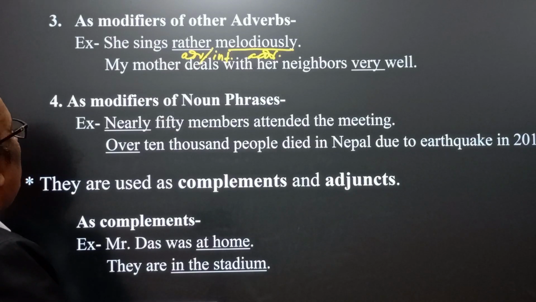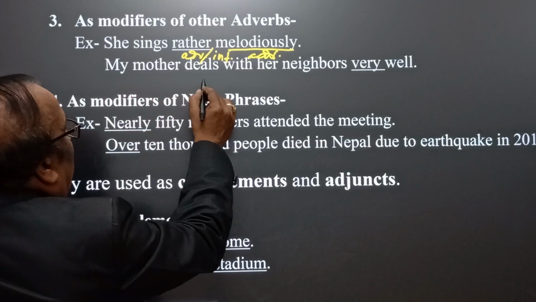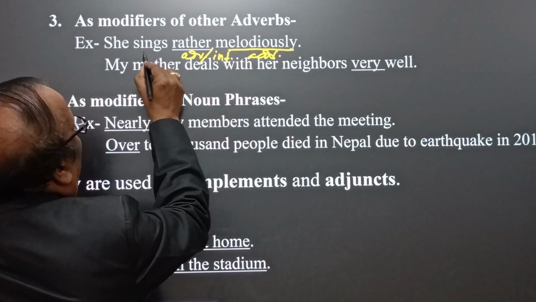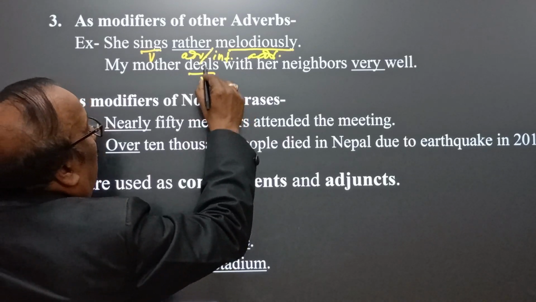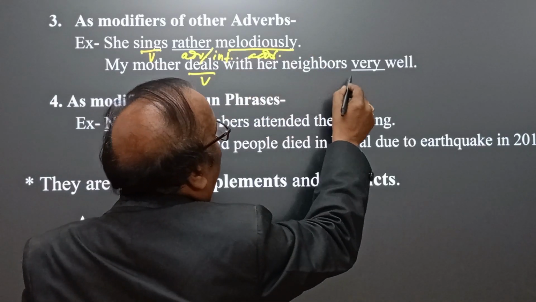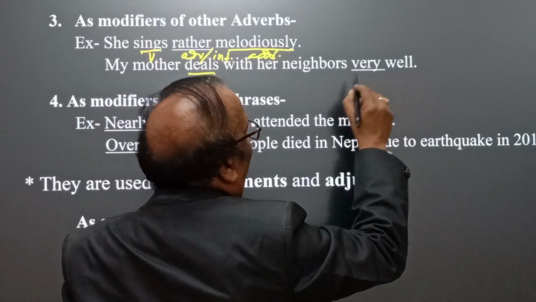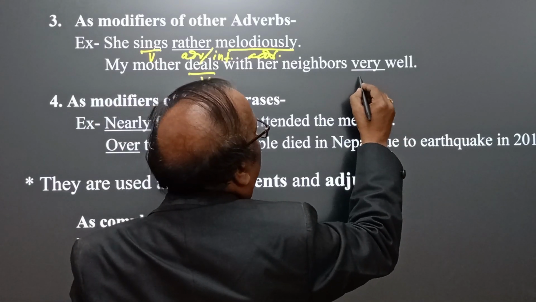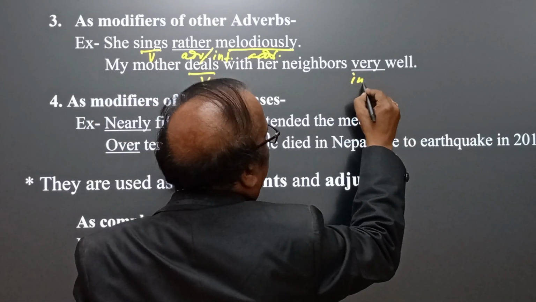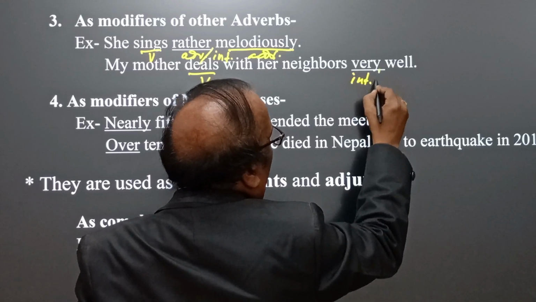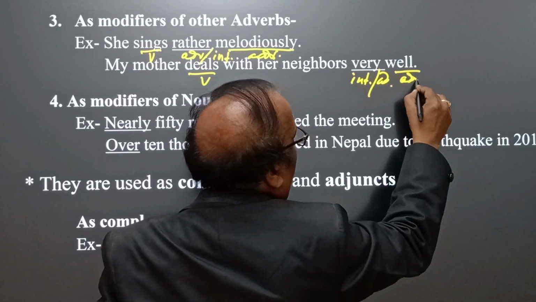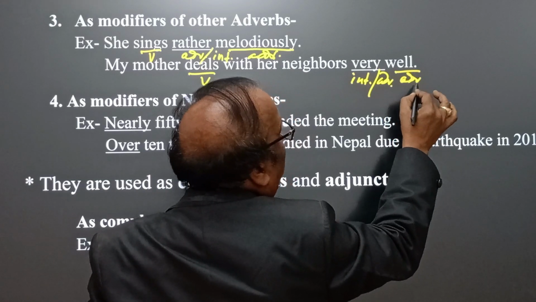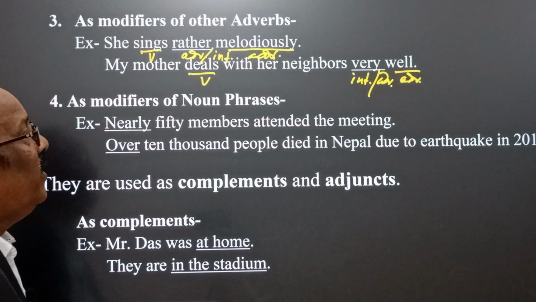Then how? My mother deals. Here deals is the verb. My mother deals with her neighbors very well. Here very is an intensifier, an adverb, and well is also an adverb. In this case, very well.